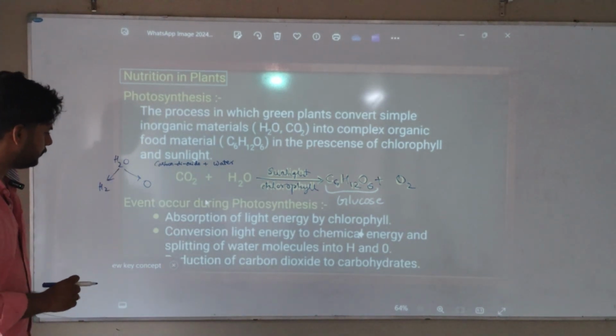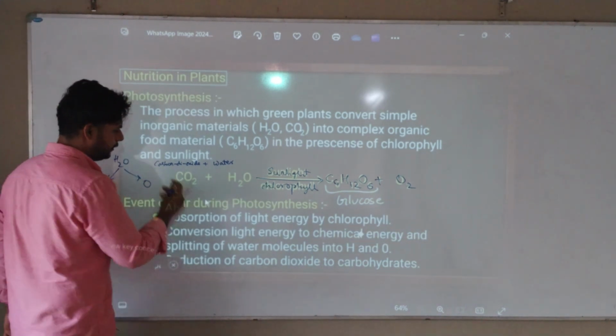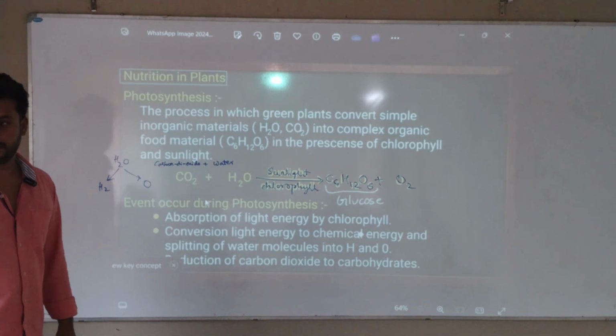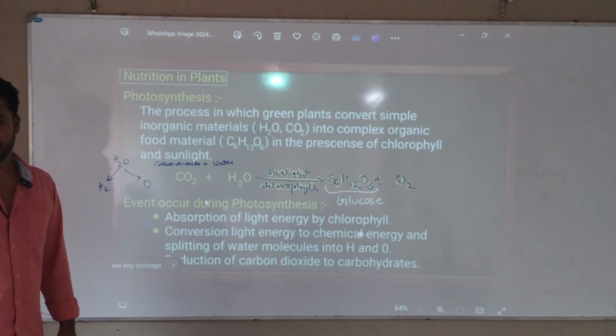Reduction of carbon dioxide into carbohydrates. See here. This we have studied in the chemical reaction chapter. Reduction. Oxidation. Remember? Oxidation reaction. What is oxidation reaction?